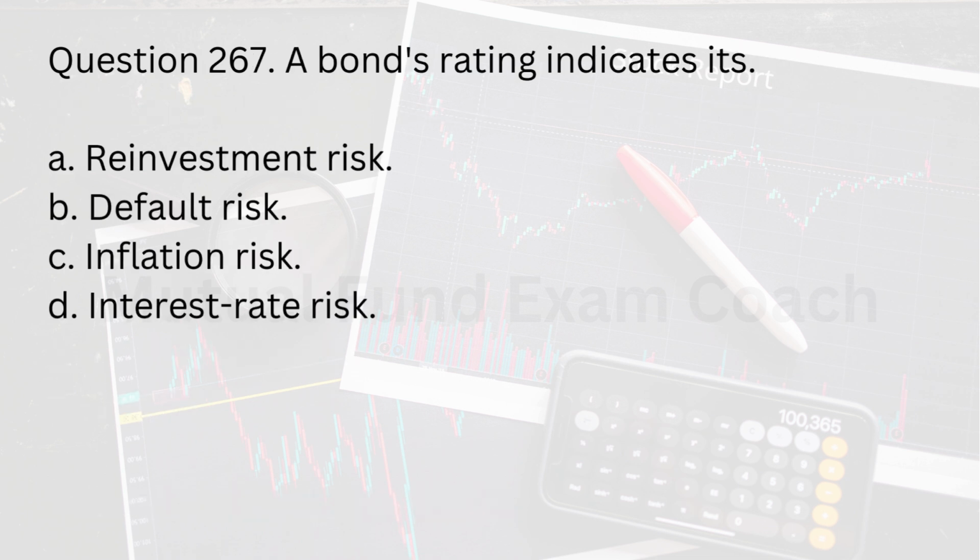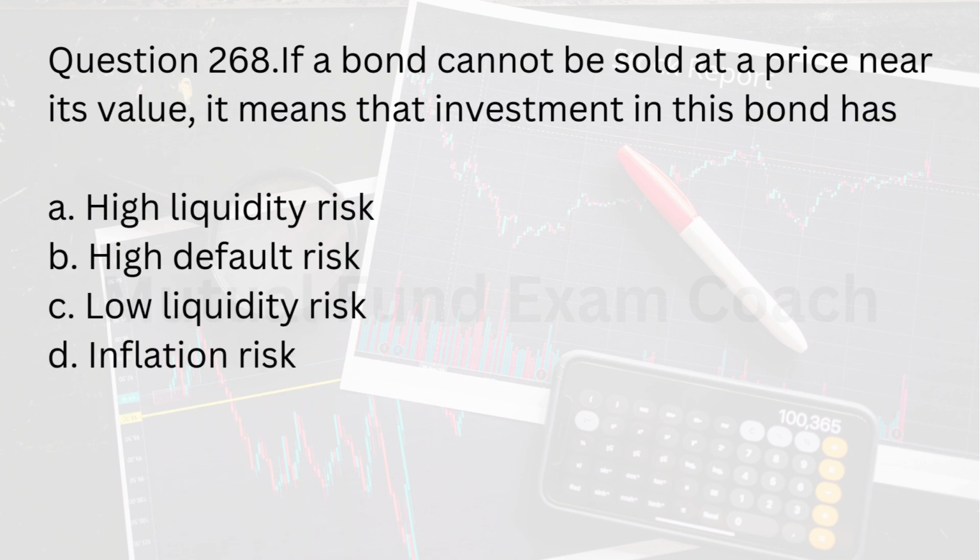Question 267. A bond's rating indicates its A. Reinvestment risk. B. Default risk. C. Inflation risk. D. Interest rate risk. Answer B. Default risk. Question 268. If a bond cannot be sold at a price near its value, it means that investment in this bond has A. High liquidity risk. B. High default risk.